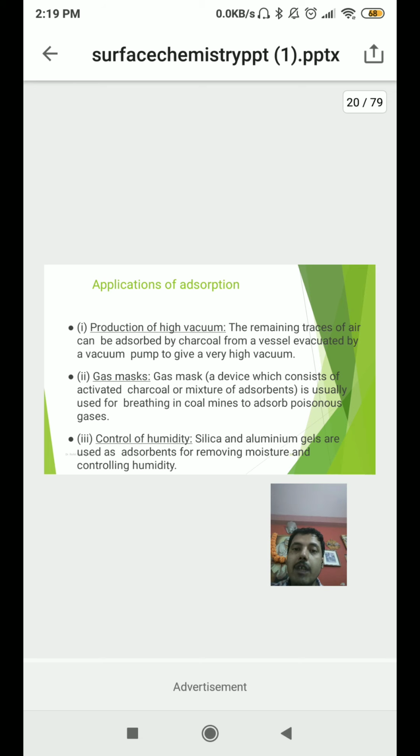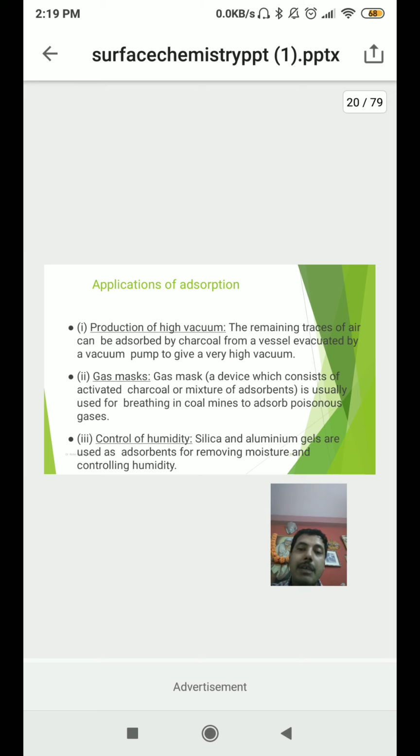Now the applications of adsorption. First one is the production of high vacuum. The remaining traces of air can be adsorbed by charcoal from a vessel evacuated by a vacuum pump at a given temperature to give a very high vacuum.